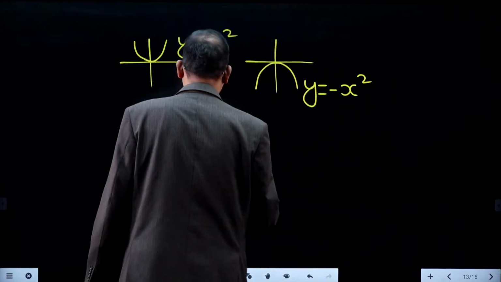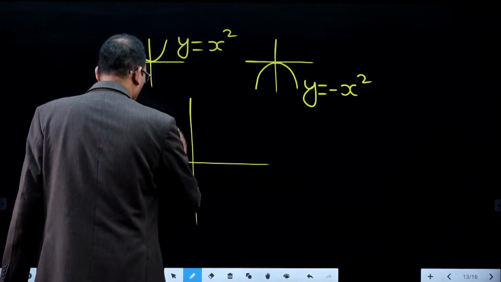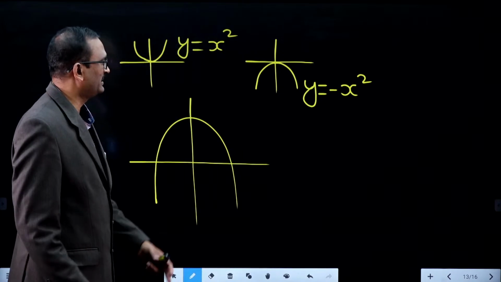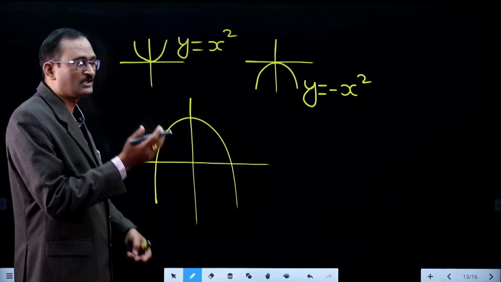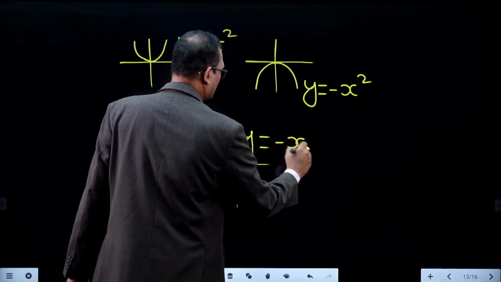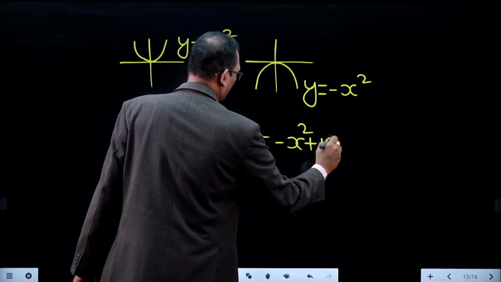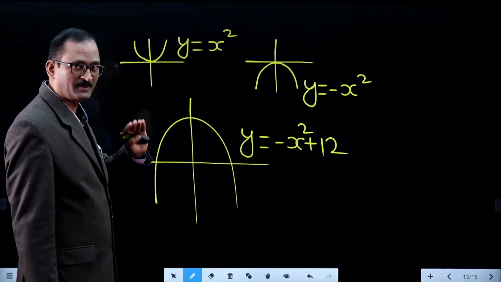So this is minus x square, and do you know minus x square plus 12? Minus x square plus 12 means your minus x square graph will be shifted up 12 units from its original position. So how many units is it shifted up from the base?